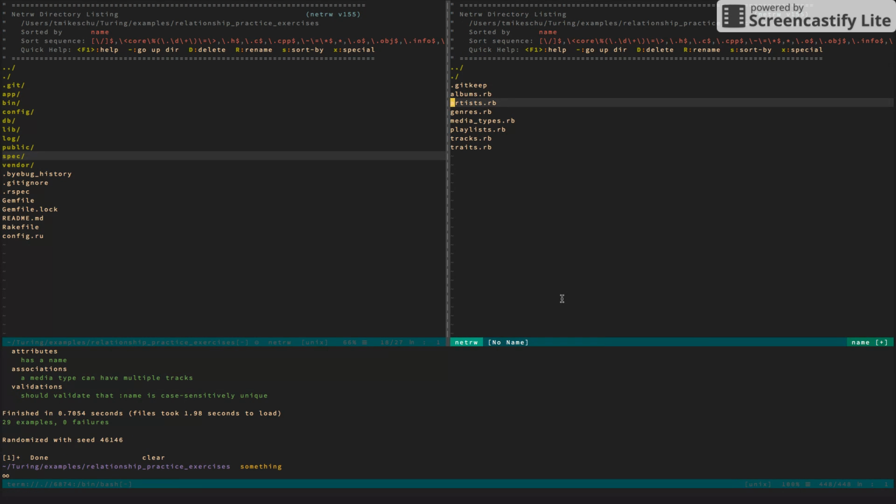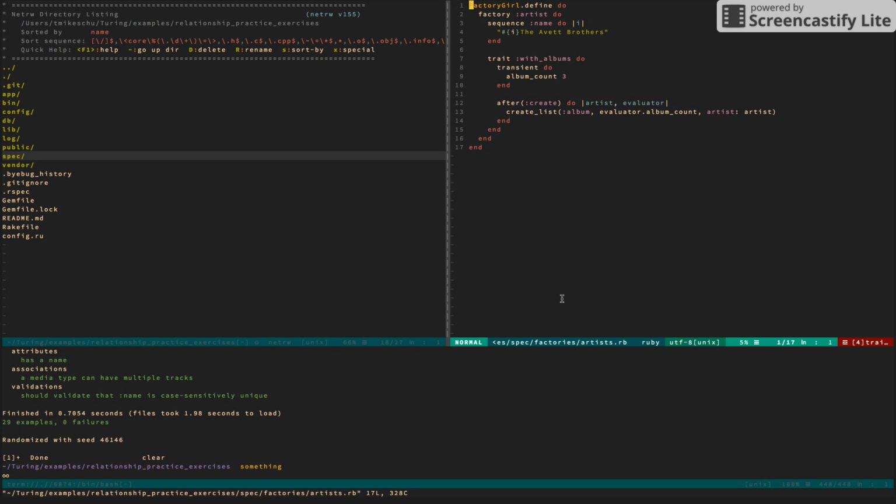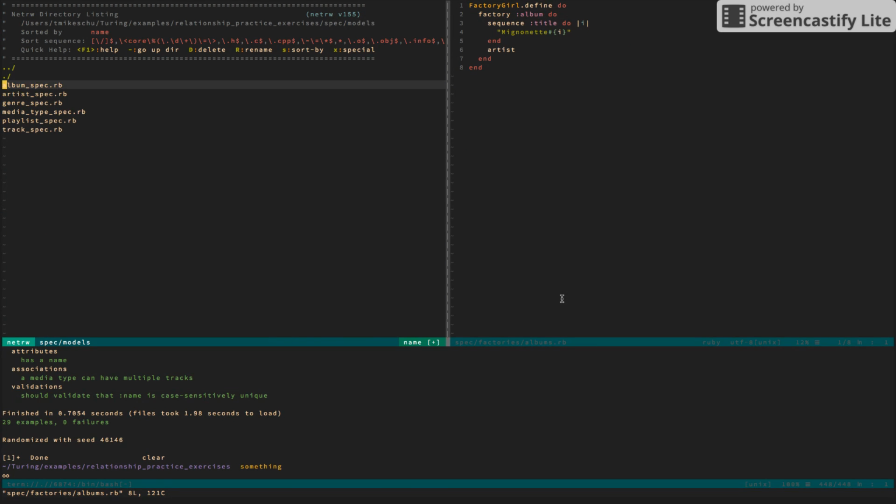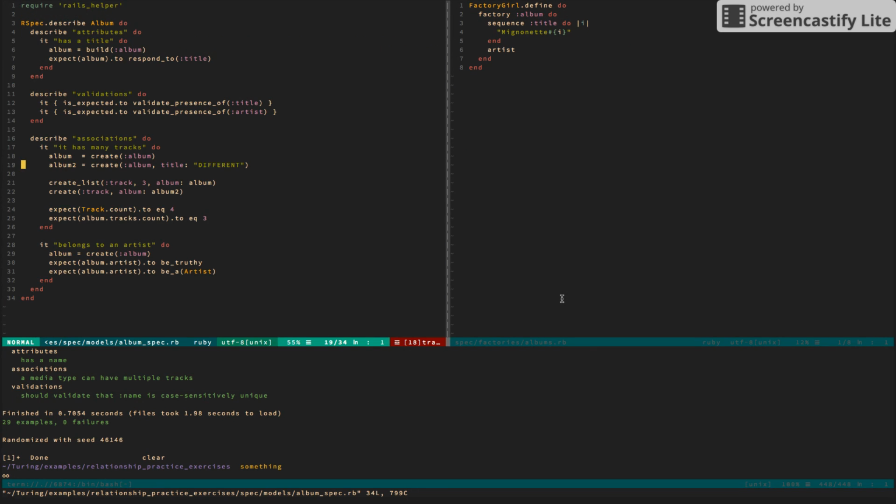So we have genres, artists, and with albums. What's interesting is we actually didn't refactor albums. If we go to the album model test here, we created a list hard-coded here. And what's awesome now is since we have the abstract with tracks trait, we can just throw in with tracks, let's say track count 3.